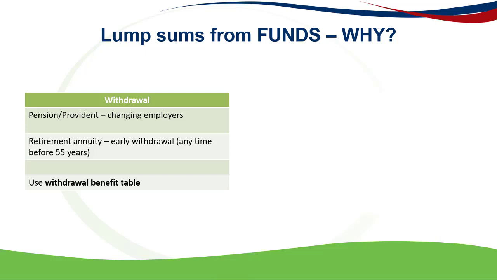And generally, the funds only allow this to take place once before the person reaches the age of 55. As I say, there's some very specific rules that you don't need to know about. You need to ascertain whether the fund has paid out because it's a withdrawal or because the taxpayer is retiring. Where it's a withdrawal, then the withdrawal benefit table is used.